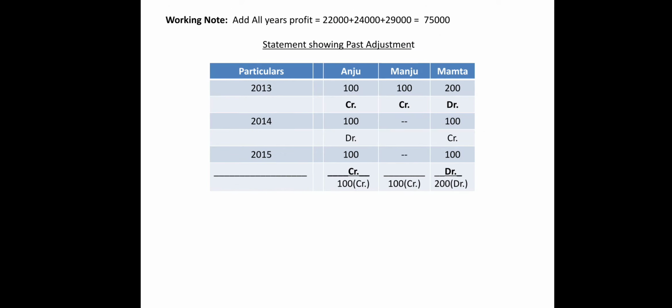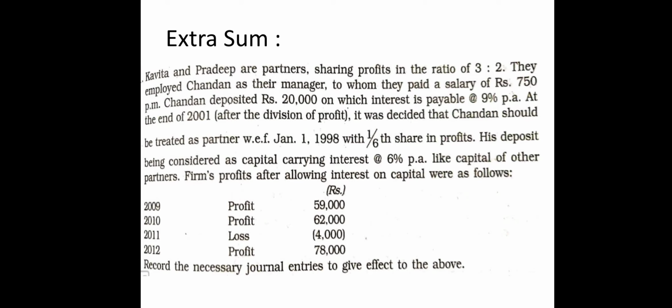Now, one extra sum I had given. Kavita and Pradeep are the partners sharing 3:2. They employed Chandan as their manager, to whom they paid salary of 750 per month. Chandan has deposited rupees 20,000, on which interest is payable at 9% per annum.